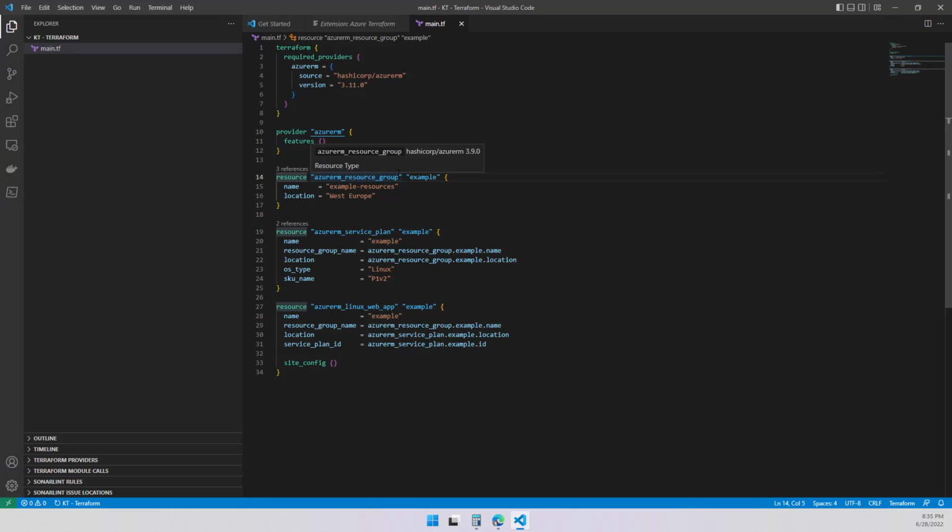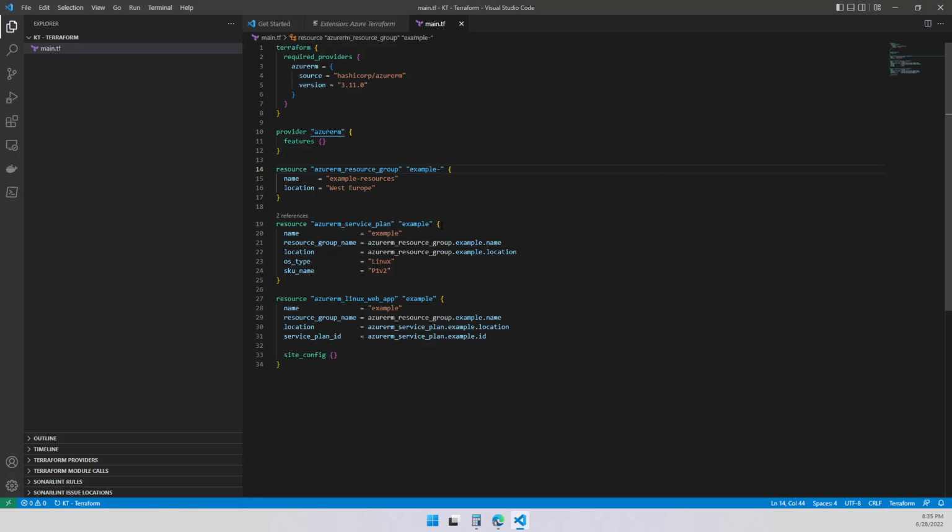So here it says I'm going to create an Azure resource group. Pretty much that's what I'm saying. And this is the name it's being given inside of Terraform, right? This is not the name I'm going to give my Azure resource. This is the name I'm going to use to reference this block of code over here. It's called example, right? But let's say that I don't want it to be example. Let's say I want example dash RG, all right?